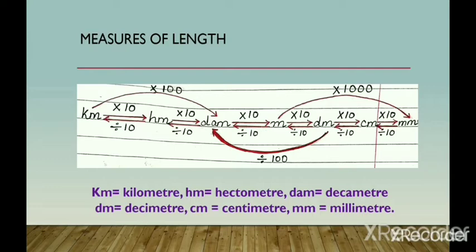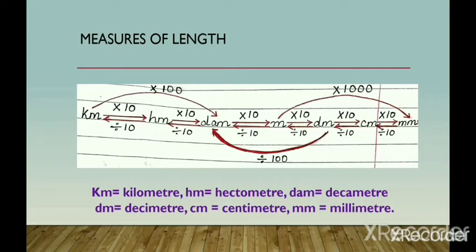Don't confuse between decimeter and decameter. dam is for decameter and dm is for decimeter. cm is for centimeter and mm is for millimeter.